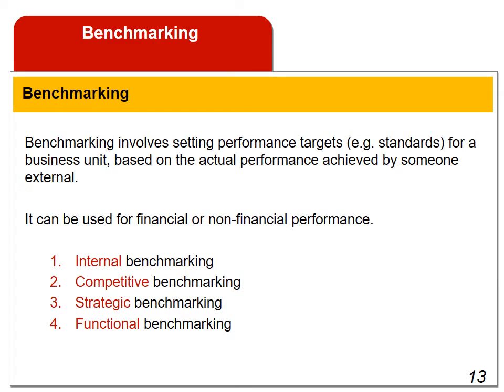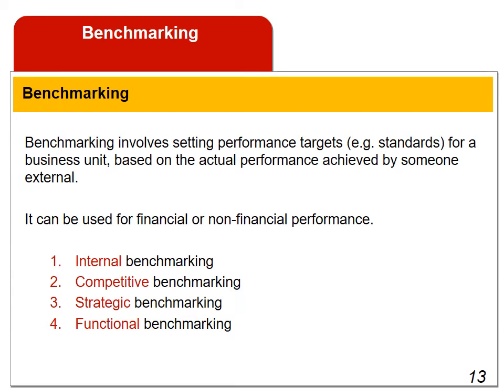In general, there are 4 types of benchmarking: internal benchmarking, competitive benchmarking, strategic benchmarking and functional benchmarking. Internal benchmarking. The best performing division in a company is used as a target for the other divisions. This can lead to interdivisional conflict within the company. Competitive benchmarking. Targets are based on the best company in a particular industry.